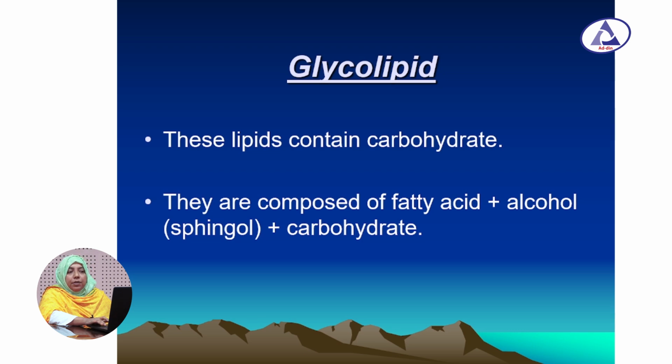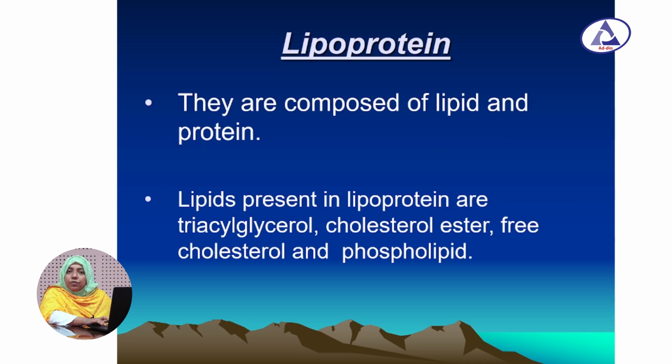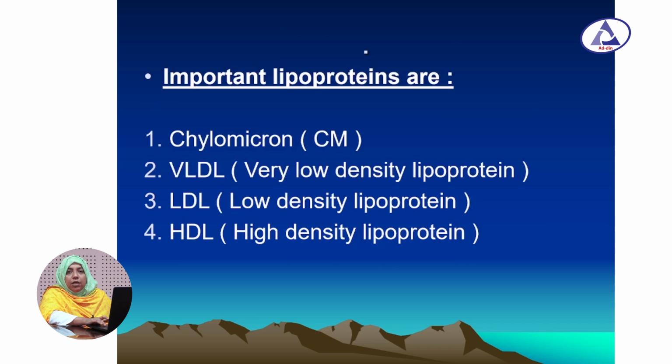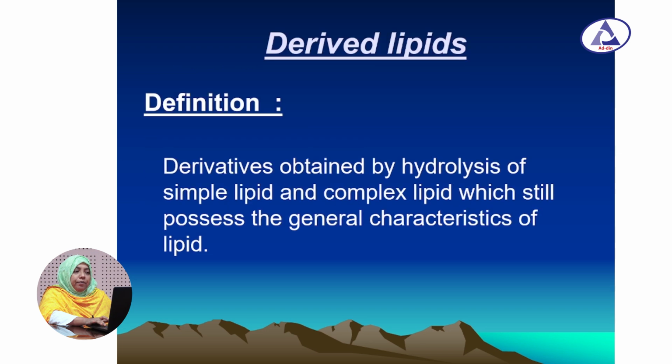Then glycolipid. These complex lipids contain carbohydrate. So their composition is fatty acid plus alcohol plus carbohydrate. Another complex lipid is lipoprotein. They are composed of lipid and protein. Lipids present in this lipoprotein are mainly triacylglycerol, cholesterol ester, free cholesterol and phospholipid. Important lipoproteins are chylomicron, very low density lipoprotein or VLDL, low density lipoprotein or LDL, high density lipoprotein or HDL.